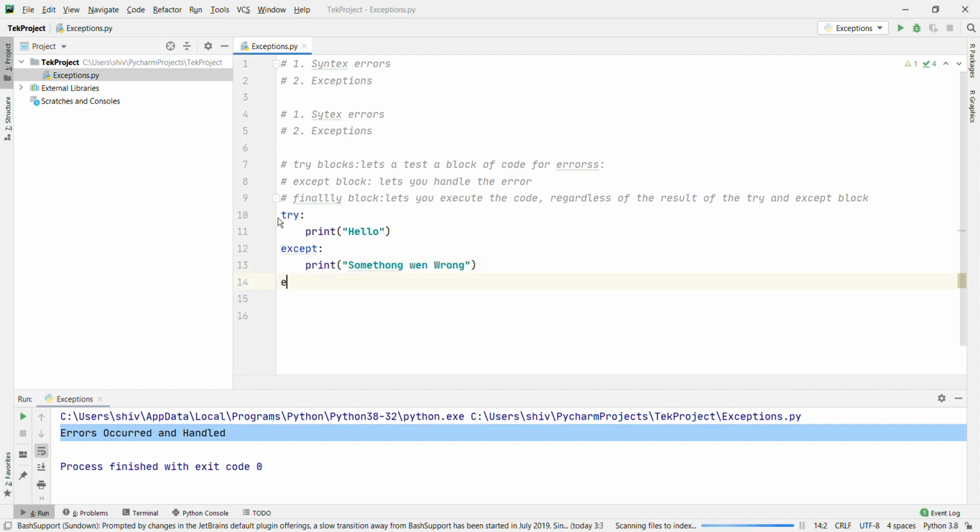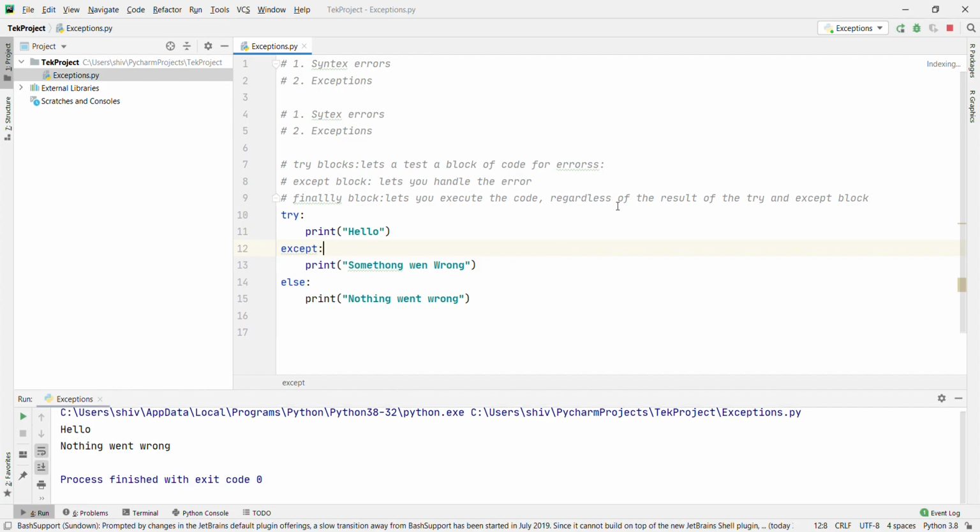Okay, else: print nothing went wrong. Okay, let's run and see what will happen. It will say hello, okay, there is no exception, then it will bring something went